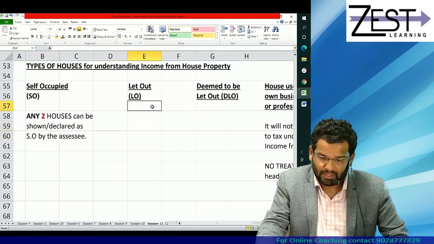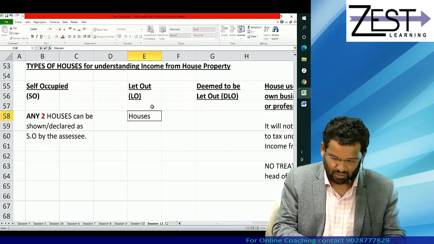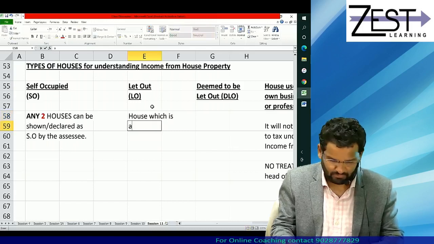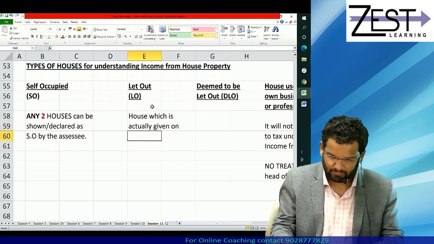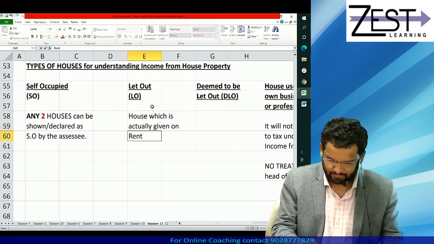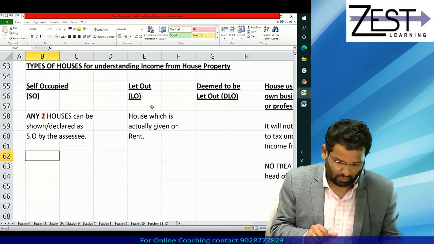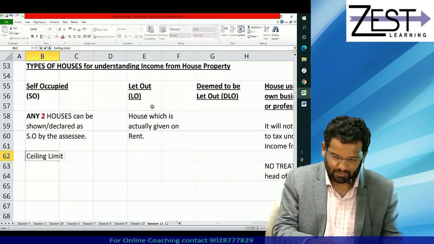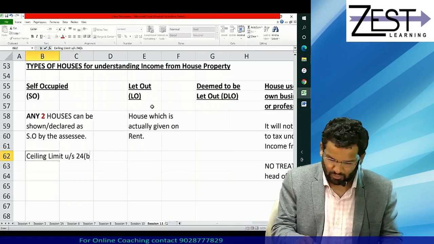Okay, let out means houses or house which is actually what? Given on rent. What is important in self-occupied houses? There is ceiling limit under section 24B.